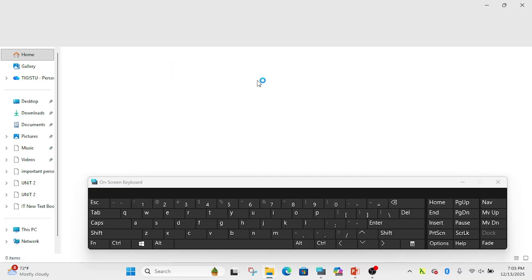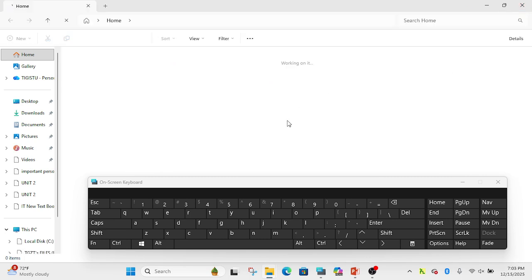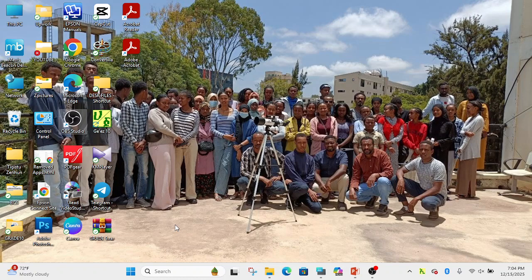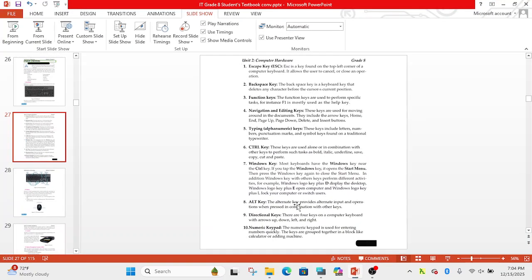For instance, Windows File Explorer is opening when we press Window plus E. Window plus D displays the desktop. The same with Window plus R, it helps you to display the Run command.